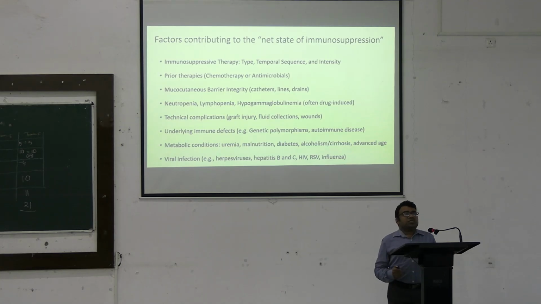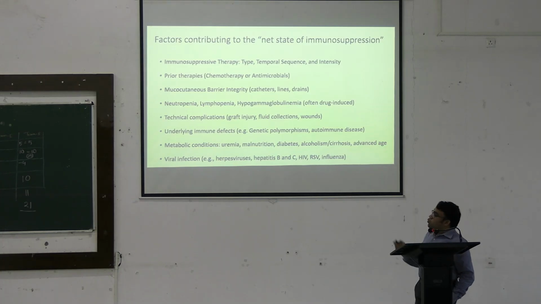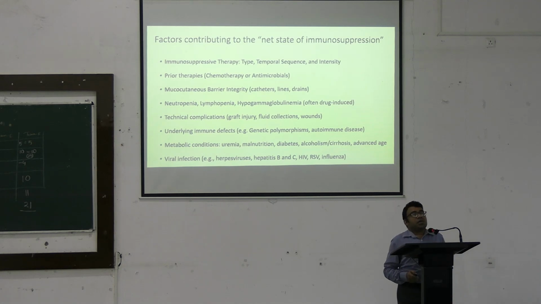Another important question is why these patients are more prone to infections. If you see this chart, we can find various causes. Well, immune suppression is a very important cause, that is true, but other than that, we can find many other causes also, like prior therapies, especially patients undergoing stem cell therapy, where all stem cells are ablated in the recipients.